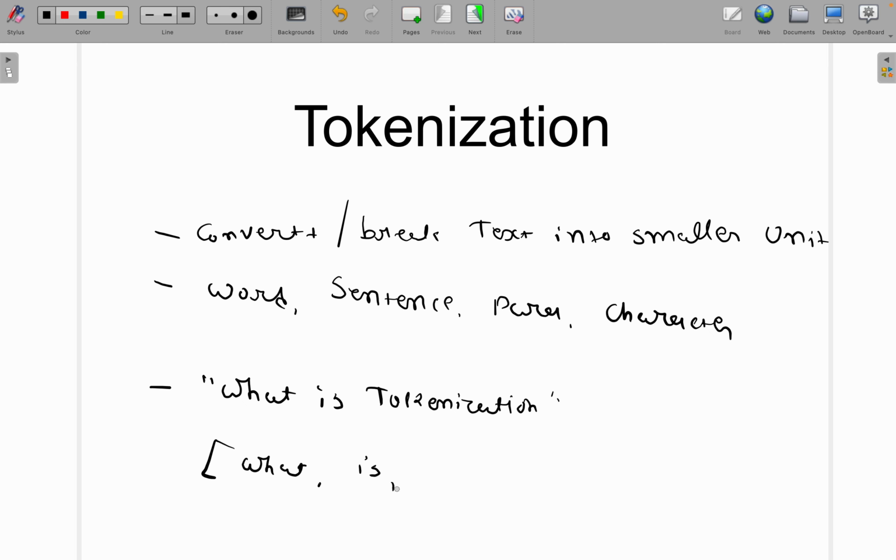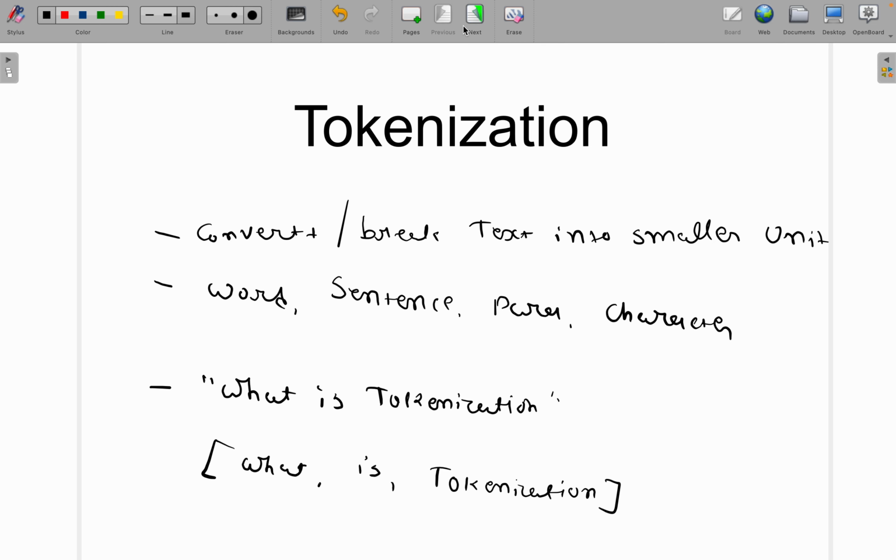First is "what", second is "is", and third will be "tokenization". So if I process a sentence with word level tokenization, I will get each word as a token. We will see how to do it programmatically using NLTK, but as of now, this is how tokenization works.